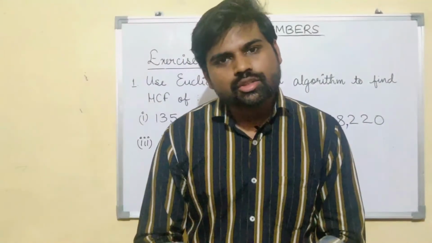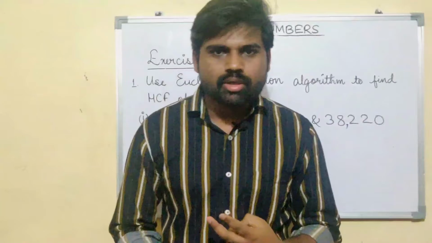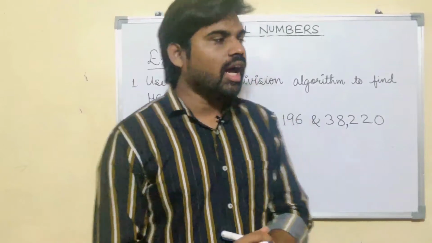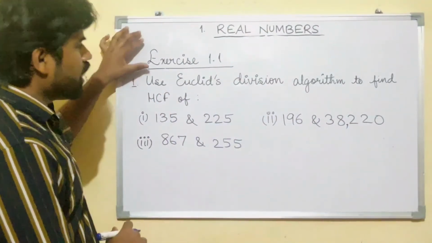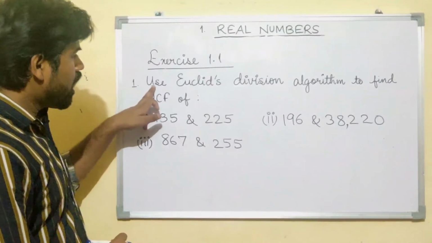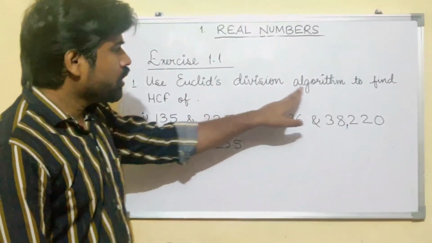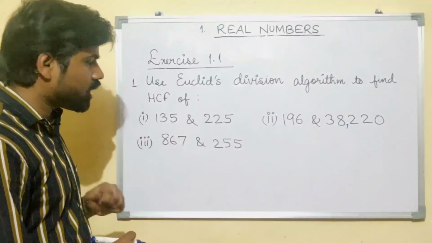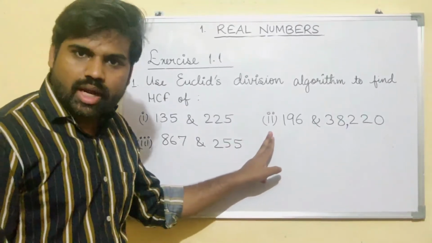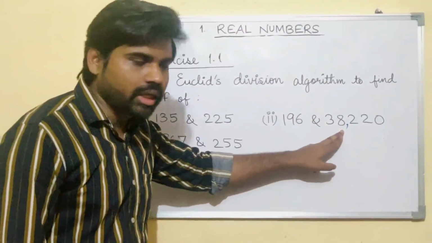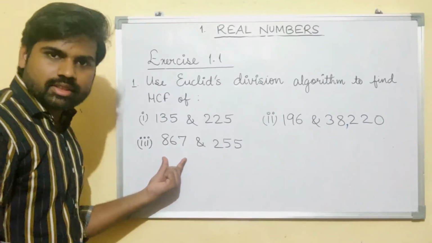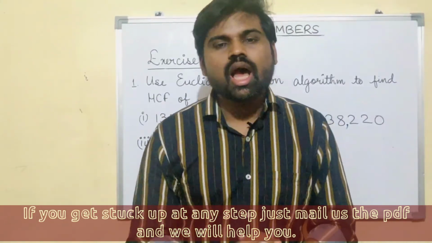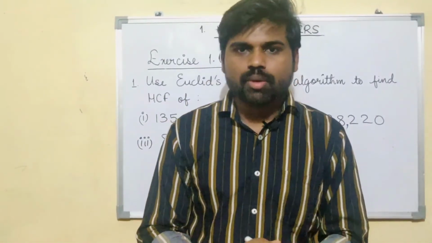I hope that you have understood how to find the HCF of two numbers using Euclid's division algorithm. Okay. Now for today's homework, I have given you the first question of exercise 1.1, which says use Euclid's division algorithm to find the HCF of first part 135 and 225, second part 196 and 38220, third part 867 and 255. So these are very simple questions. Do this and you will come to know whether you have understood the topic or not.